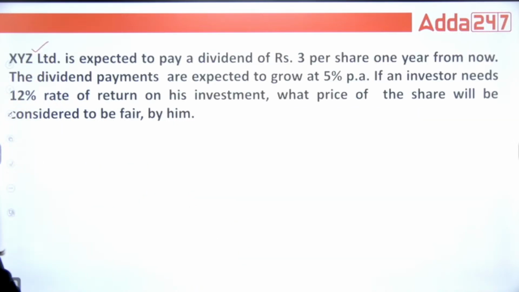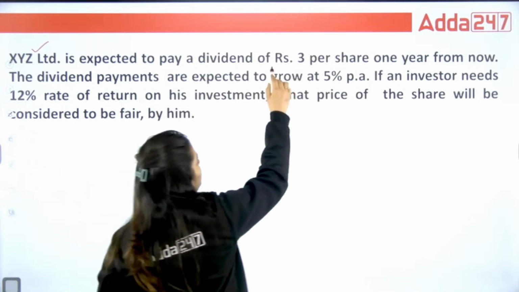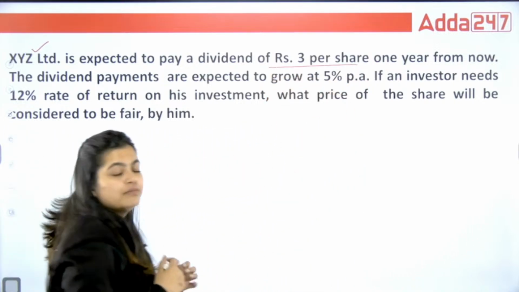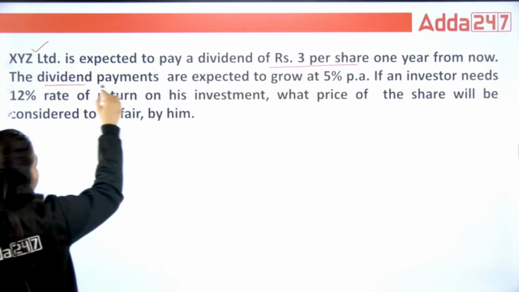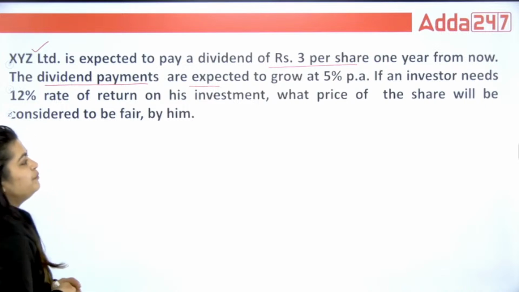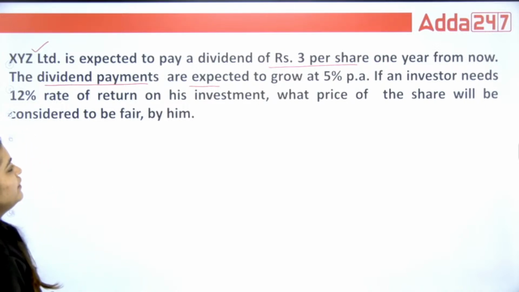Based on this, we are going to solve one question. Suppose XYZ Limited is expected to pay a dividend of 3 per share 1 year from now. After 1 year, you are going to receive 3 per share. The dividend payments are expected to grow at 5% per annum. If an investor needs a 12% rate of return on his investment, what price of the share will be considered fair by him?